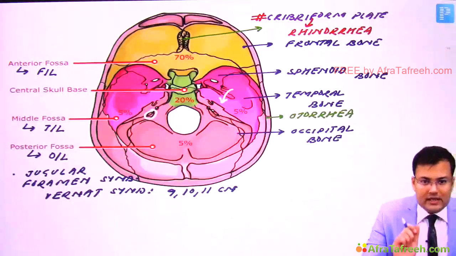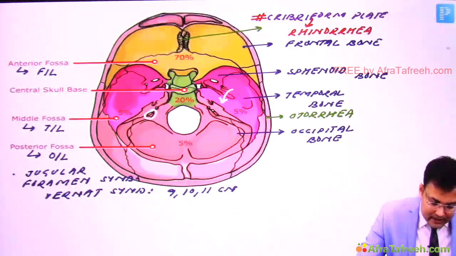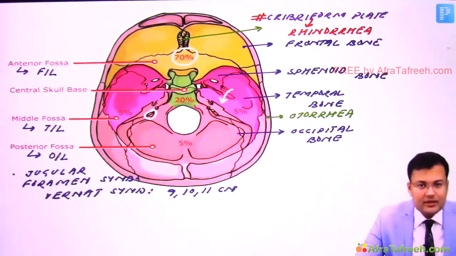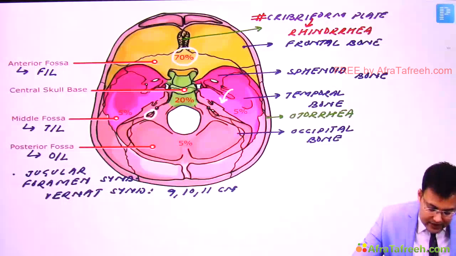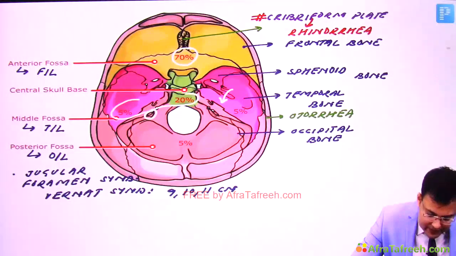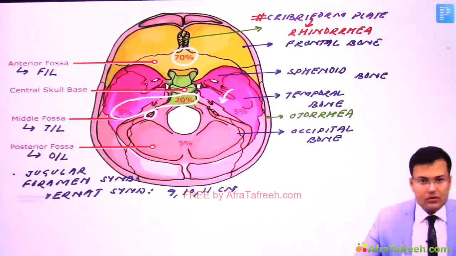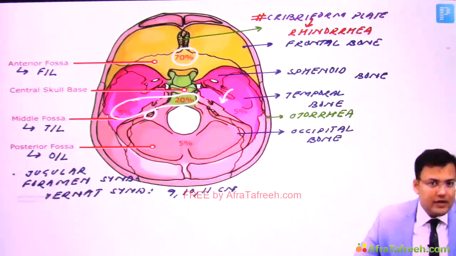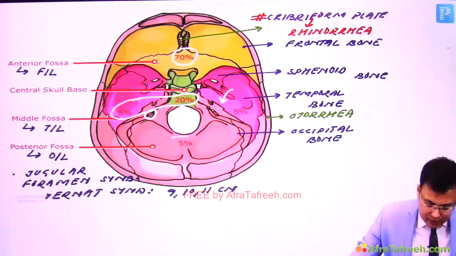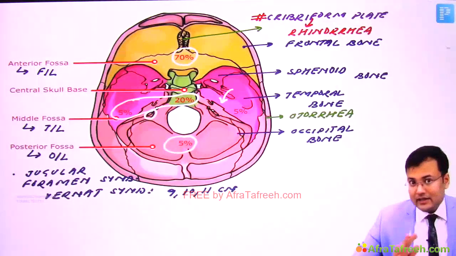Now coming to the incidence. If you see the incidence, anterior cranial fossa fracture is 70%. The combined middle cranial fossa fracture is 20 plus 5, so it varies from 20 to 25%. And the posterior cranial fossa fracture is 5%.